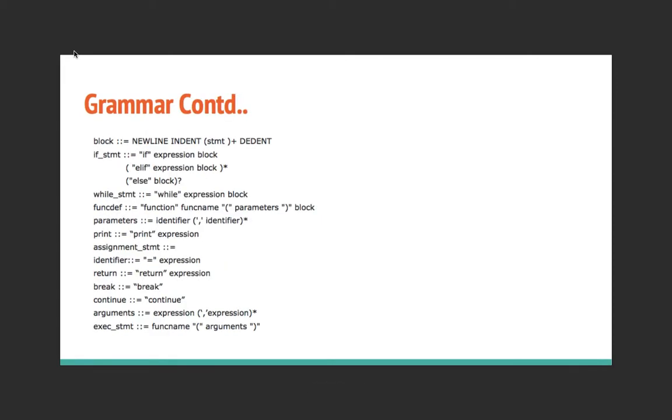Our block follows the structure of a new line, an indent, one or more statements, along with a dedent. Our if statement structure is basically an if with an expression and block, zero or more elif expression blocks, and an optional else with a block. Our while statement structure is basically a while with an expression and a block. A function definition will have the keyword function with a function name, the parenthesis block, and the rest of the grammar is in the slide.